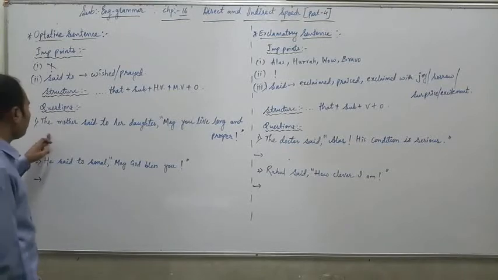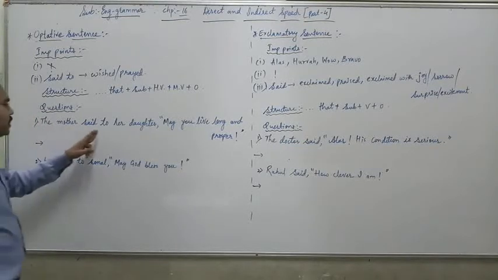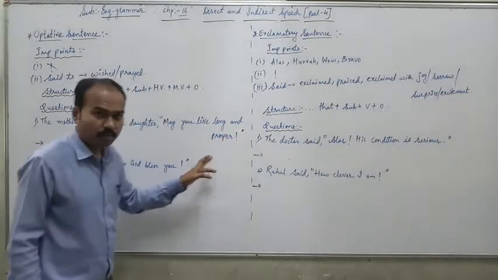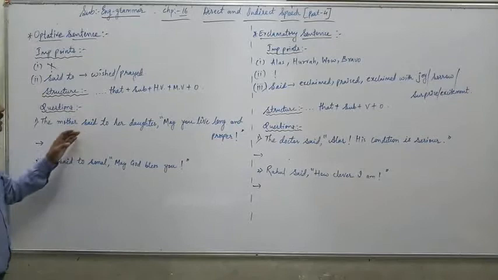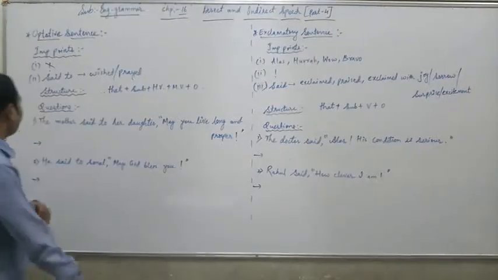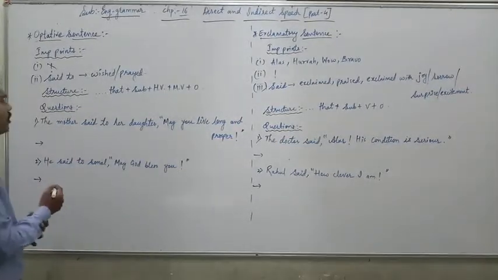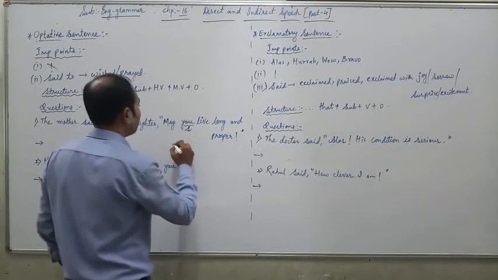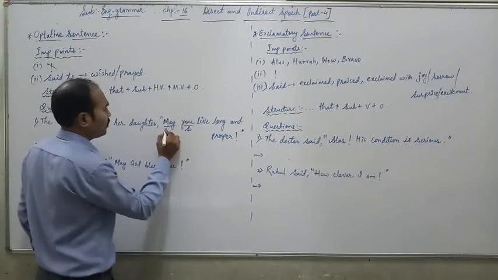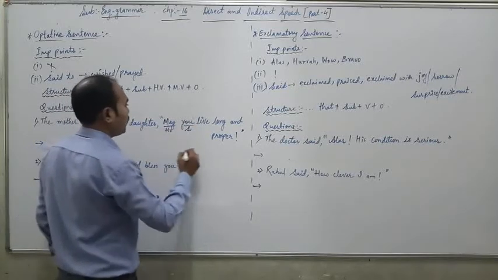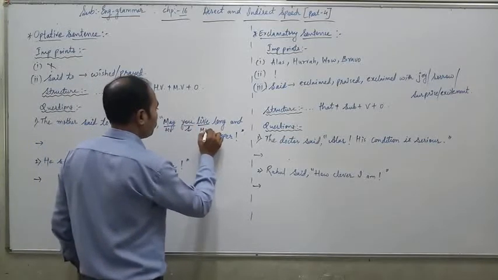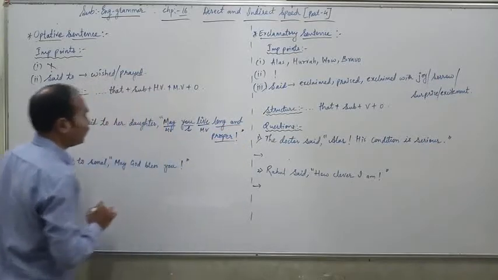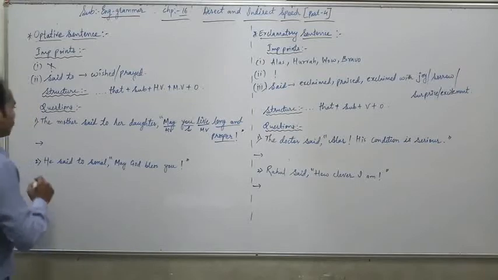Question number 1: The mother said to her daughter, "May you live long and prosper." So the mother is wishing her. Let us convert this sentence. Before converting, we have to underline the subject, helping verb, main verb and other words.